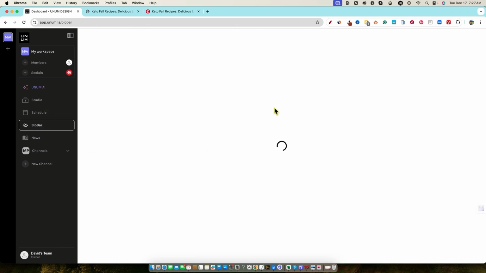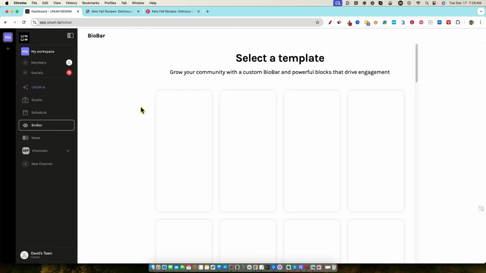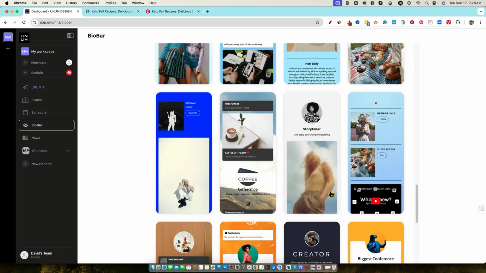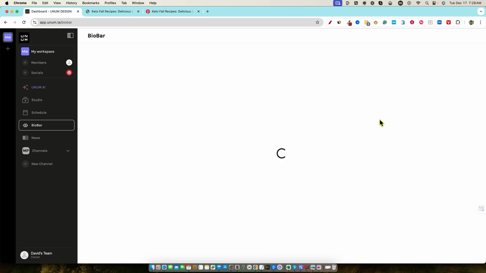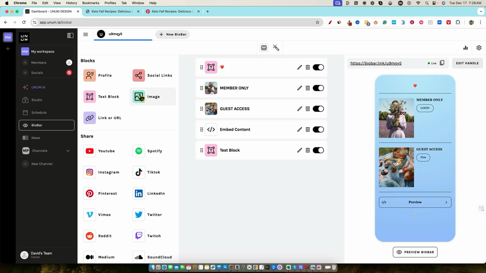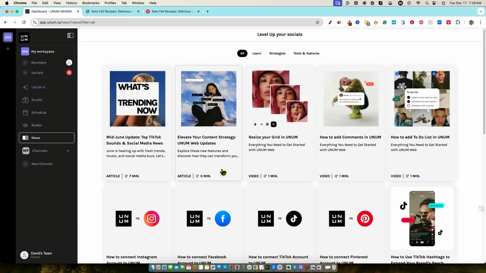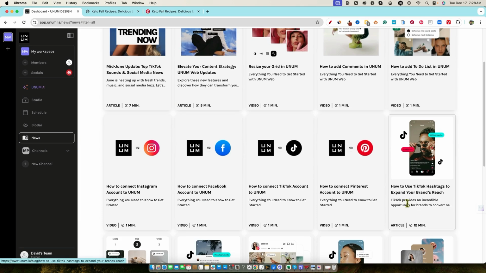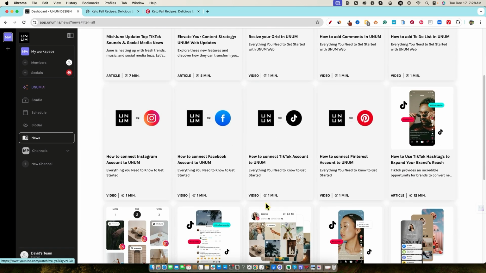All right, so that's it for creating your posts. Your bio bar, this is going to be like your link tree type thing. You can come in here and they have all kinds of templates that you can use. We can click on one and just take a look at it. We can actually fully drag and drop what we want. We can add our social share buttons right over here, and you can create a link that you can use with your social media, which is super cool to add into this tool. But since this is a full-fledged social media automation tool, there's a news section over here, and it seems to be all content generated from Unum, sending it back to their social media platforms.